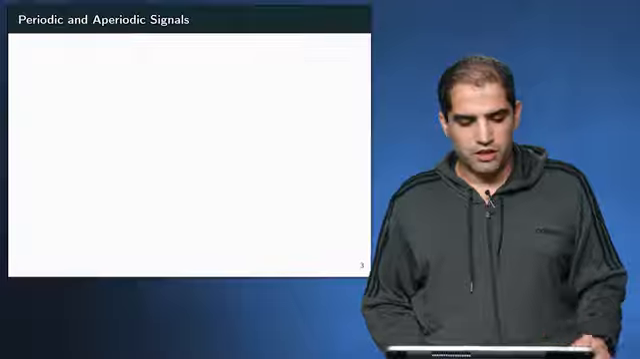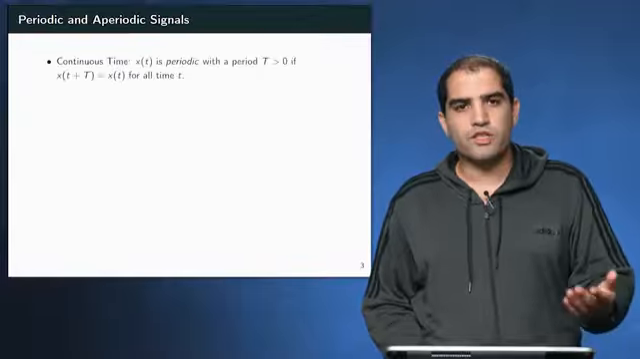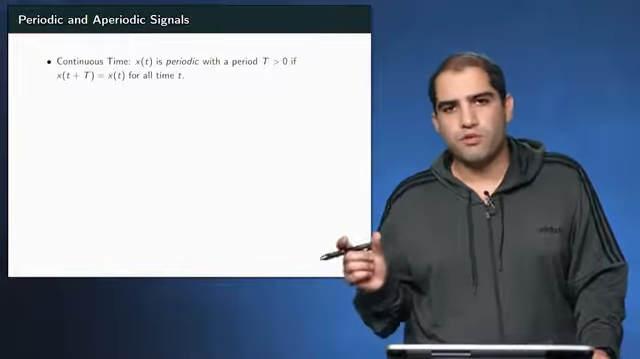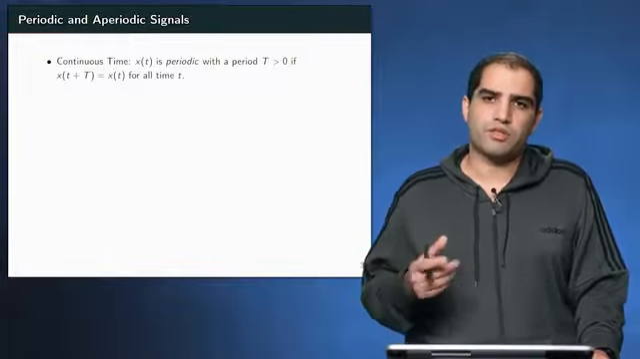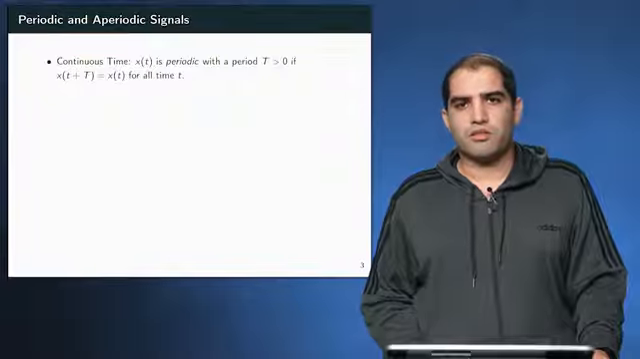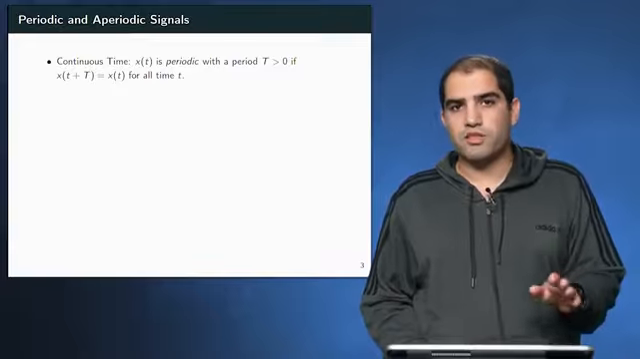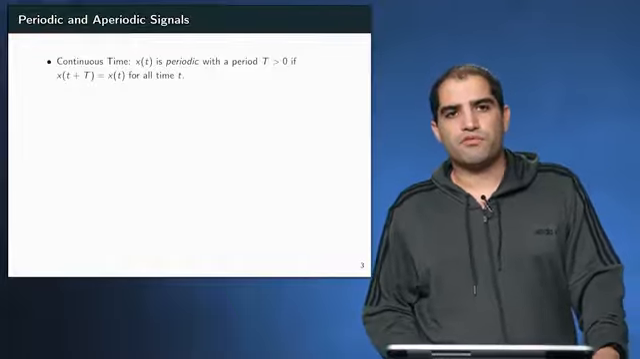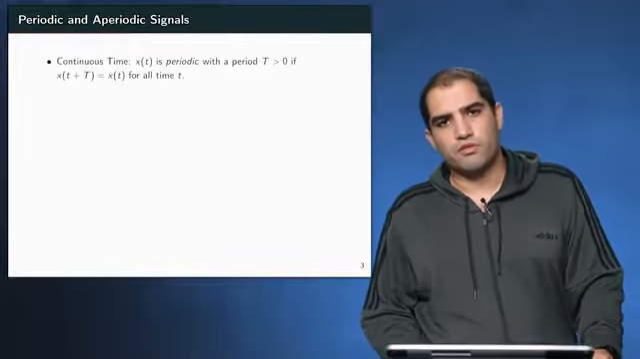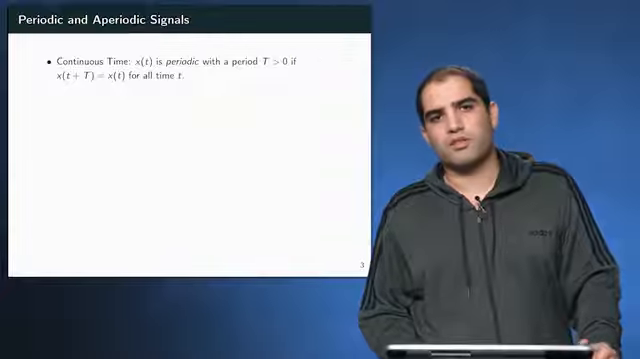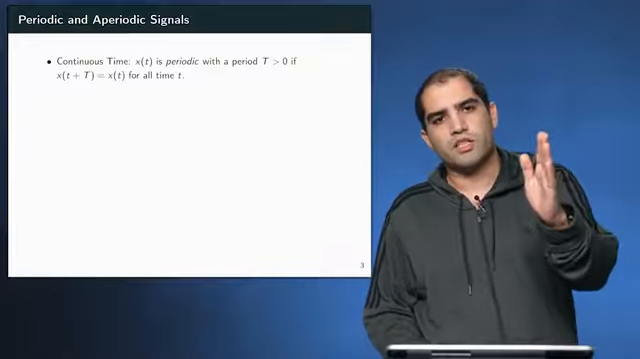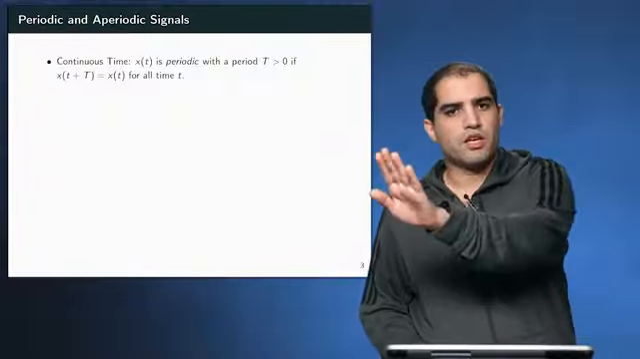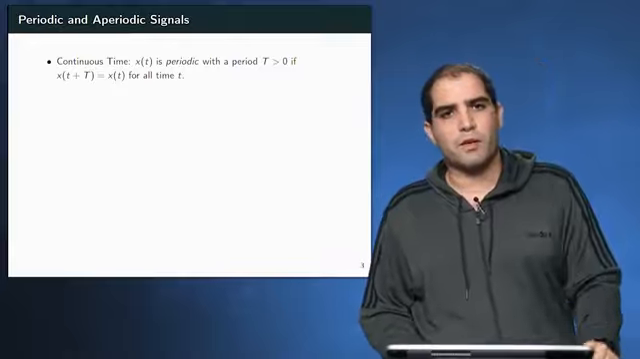So mathematically speaking, we say that a continuous time signal is periodic if there is a value, which we call the period, and we denote it by big T or capital T. It should be positive. It's very important that it's strictly positive. And x of t plus capital T equals x of t for all little t's. So for any time t, if I go forward by big T, I'll see the same pattern.